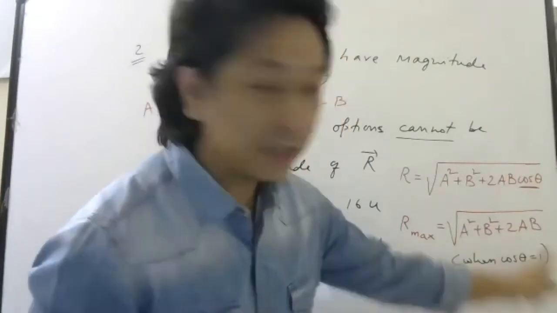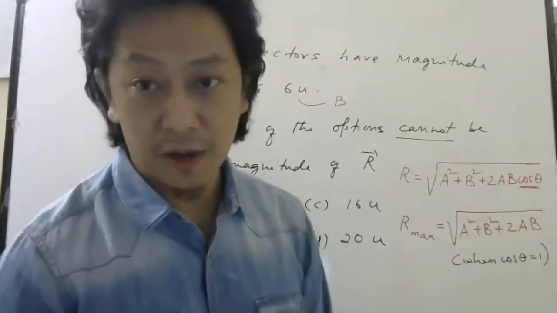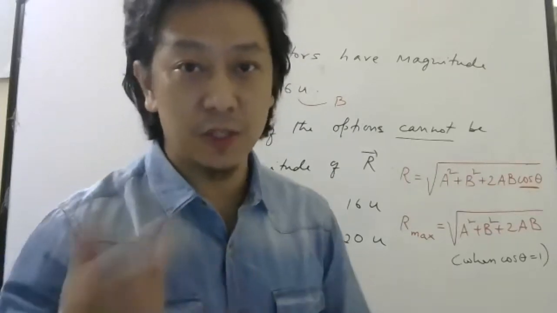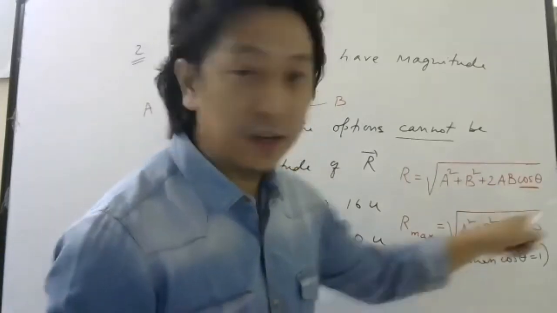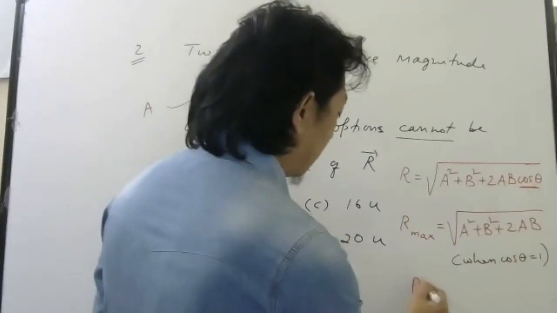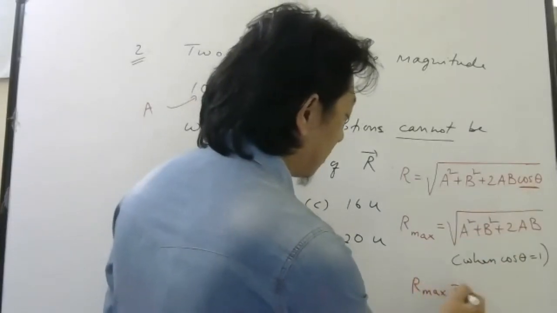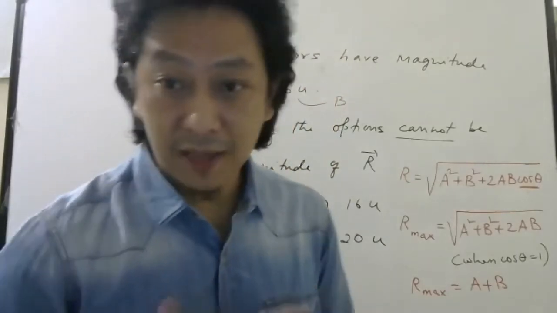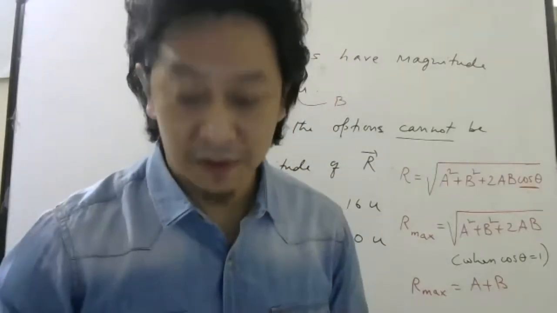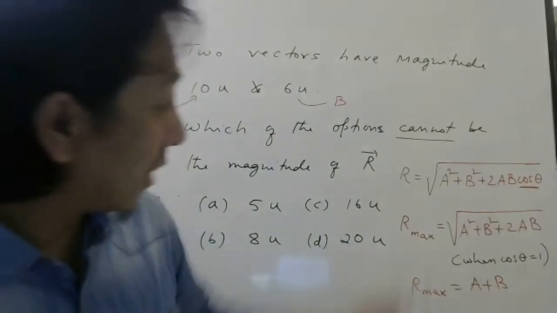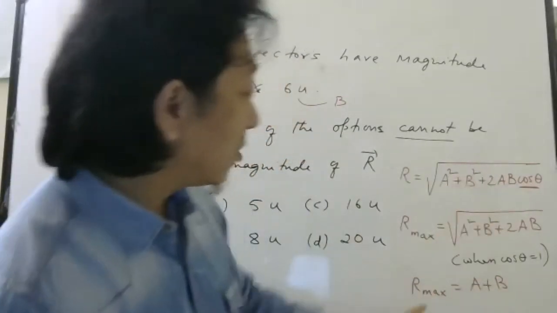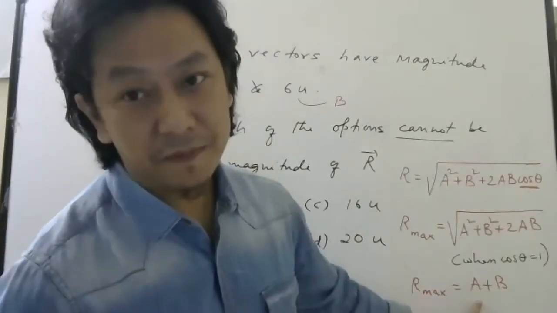Inside the bracket, a square plus b square plus 2ab is a plus b whole square. Then the square root is there, so you can write R maximum as a plus b. That you remember. Write this down in the corner or somewhere in the solution: R maximum is a plus b.